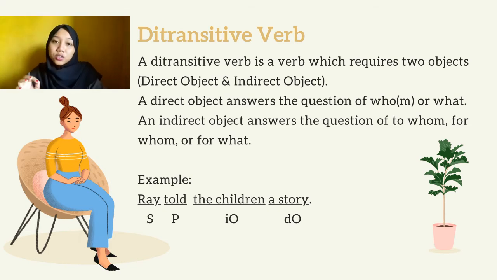And then a story is a direct object because it can answer the question of who or what. The example, what did Roy tell to the children? So it can be answered as Roy told a story to the children.